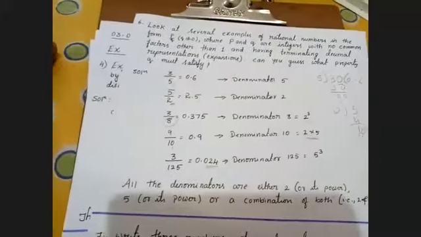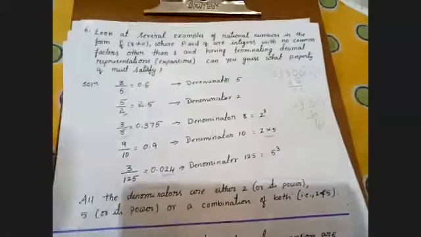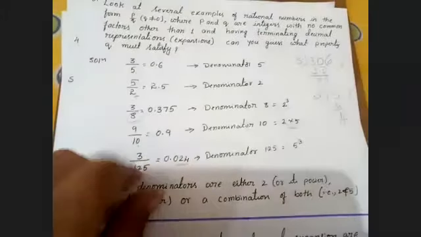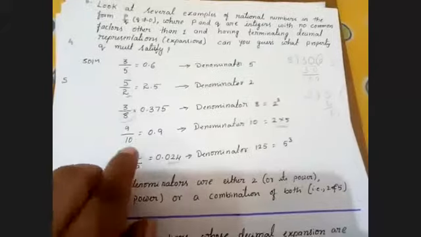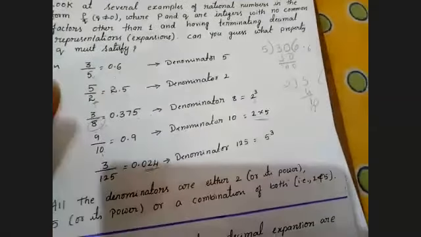Does anyone have any doubt in this particular sum? These are the examples. If you want, you can try by taking a different number. Remember, the denominator should be 5 or 2 or power of 2 or power of 5 or product of 2 and 5. Take any different example and you can check. You will get to know that only if these numbers are there, it is terminating. Ma'am, it is not compulsory to have both 2 and 5, you have to take only these numbers.